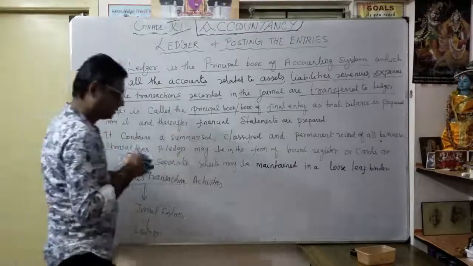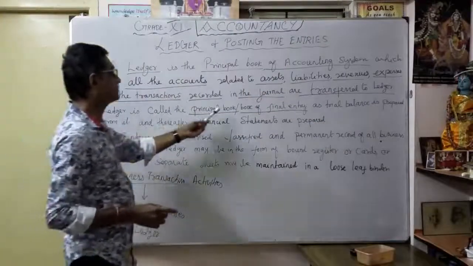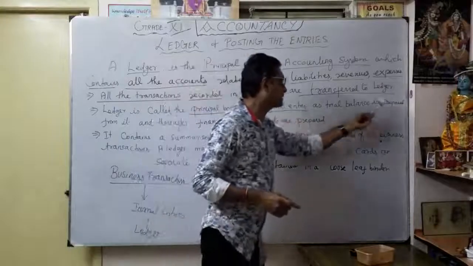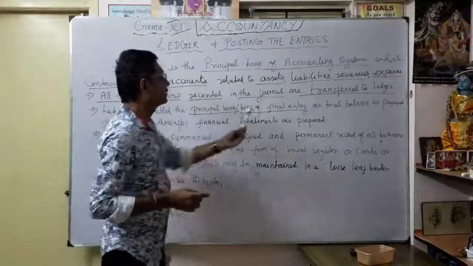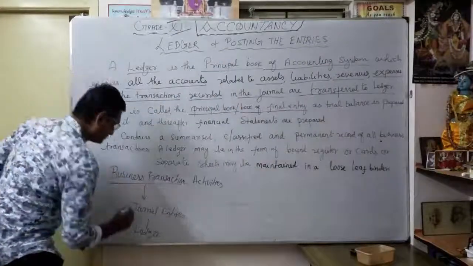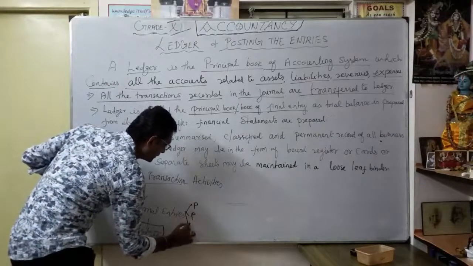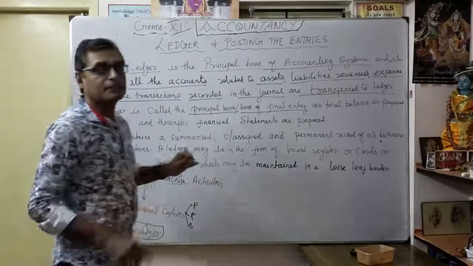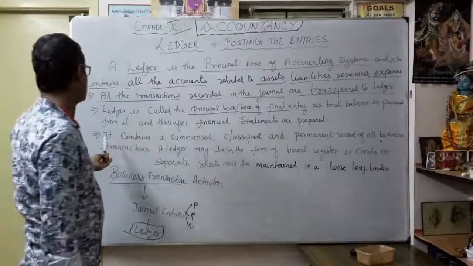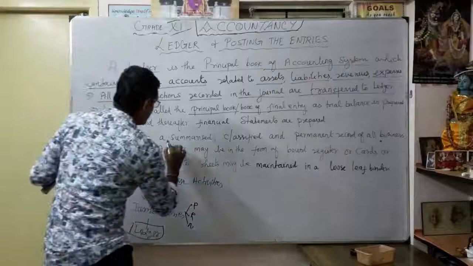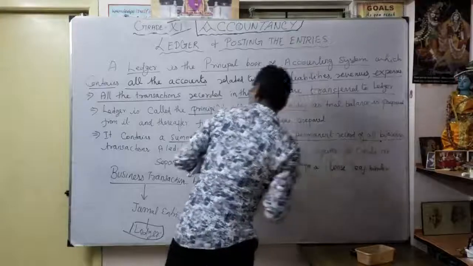That's why the ledger is called the principal book of final entry, as the trial balance is prepared. All the transactions recorded in the journal are transferred to the ledger. As you know how to prepare the journal with the help of personal, real and nominal accounts, all the transactions are transferred to the ledger account. What is the reason we prepare the ledger account? It contains a summarized, classified and permanent record of all business transactions.